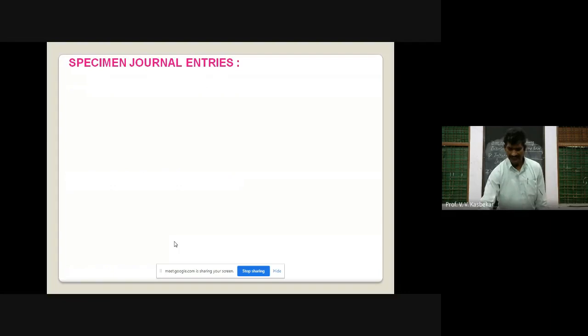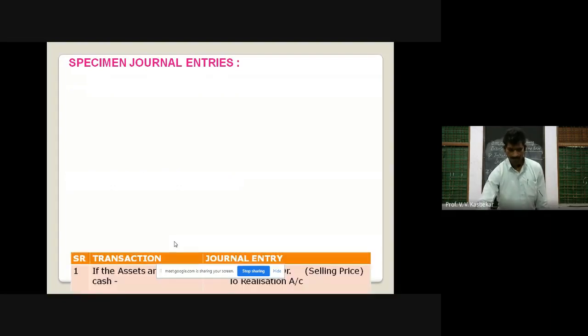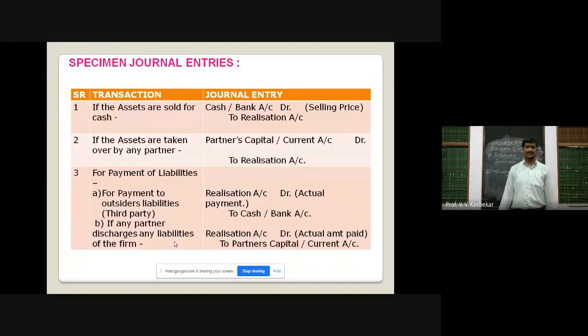You can see some specimen journal entries of this stage.